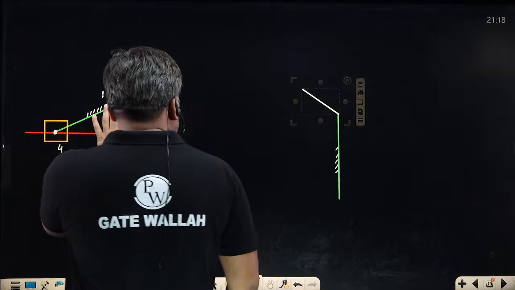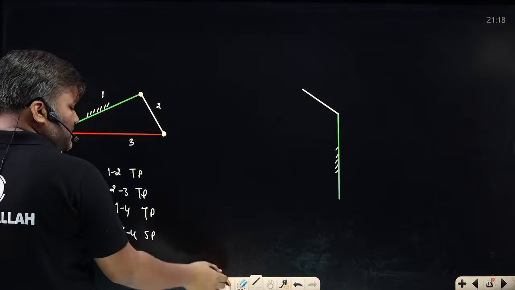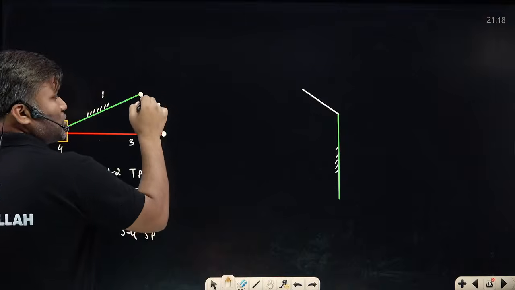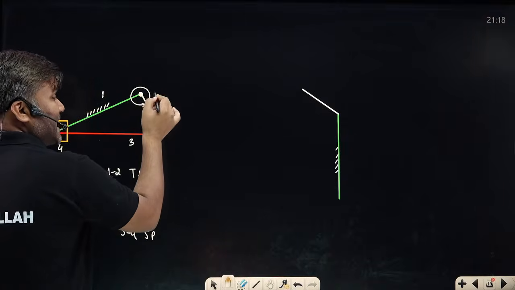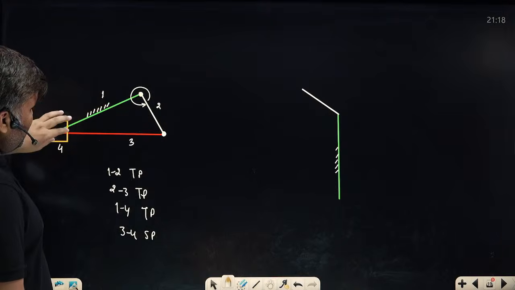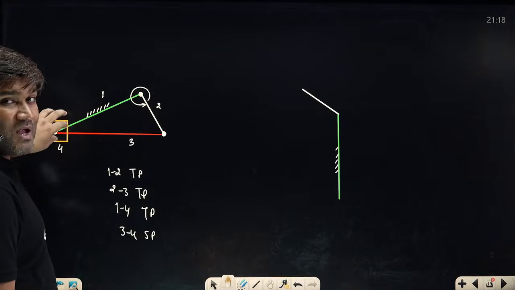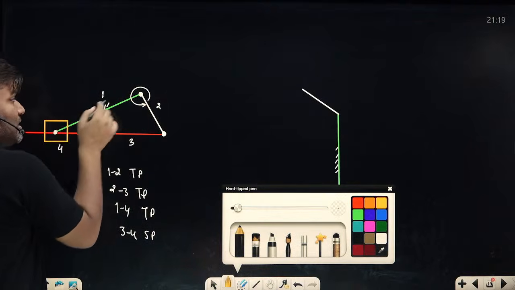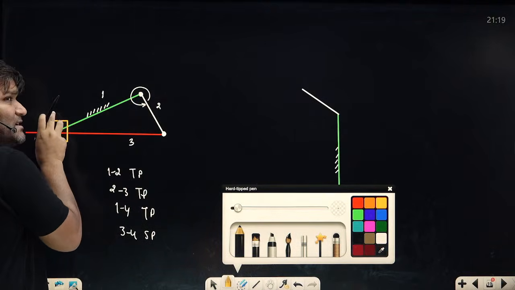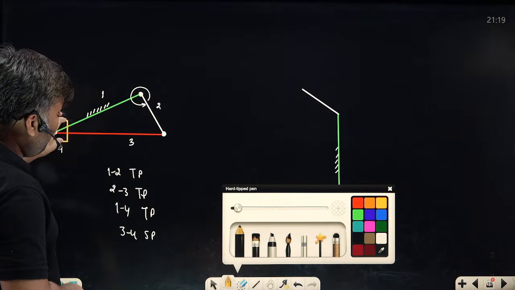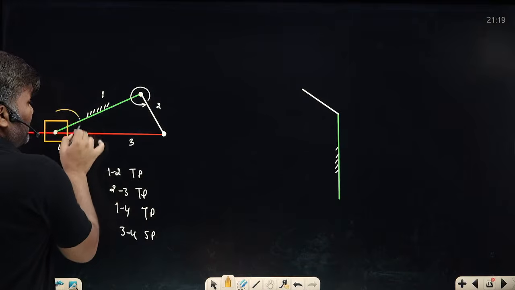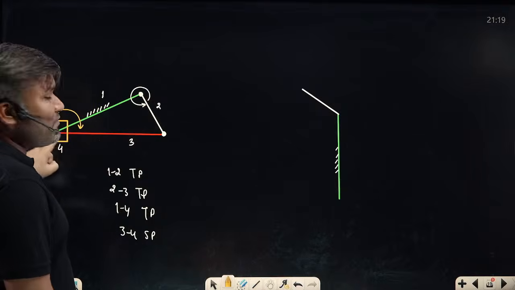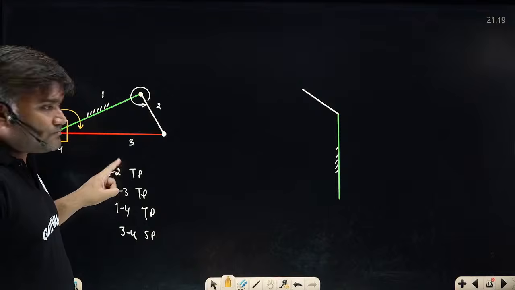अच्छा, what kind of motion you can get? Let me explain it. Sir, shortest link के adjacent वाला is fixed. So shortest can have rotation, crank, and other link it cannot have complete rotation. It will have reciprocating type of motion. So link 4, link 1 के end पे pin joint से it is connected. So it will not be able to have full rotation. Now it will have this kind of oscillation. So this will behave as crank. Link 4 will behave as rocker. How I am showing it?